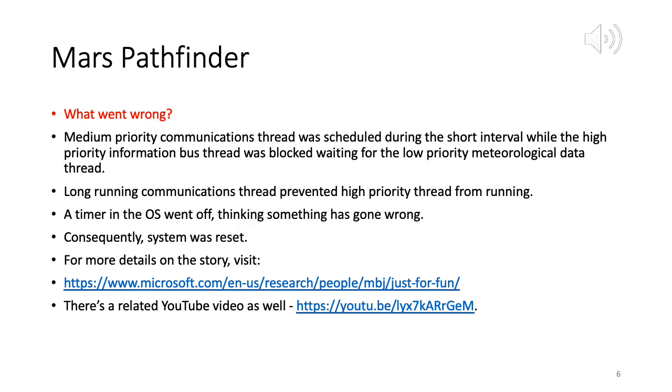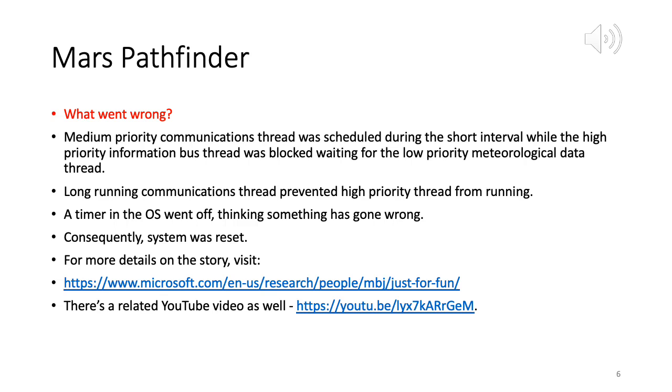So naturally, when you're implementing a priority based algorithm, and your highest priority thread is blocked for quite a long time, then as a protection mechanism, because a medium thread is hogging the CPU for a long time, we have a timer, and that timer went off, thinking something had gone wrong.